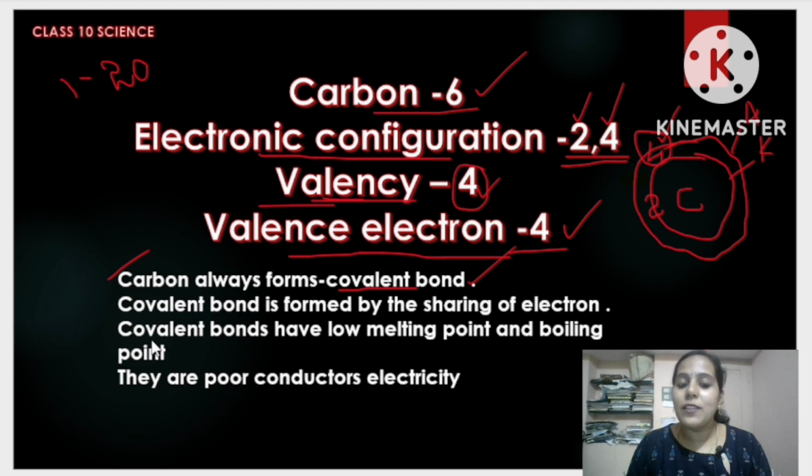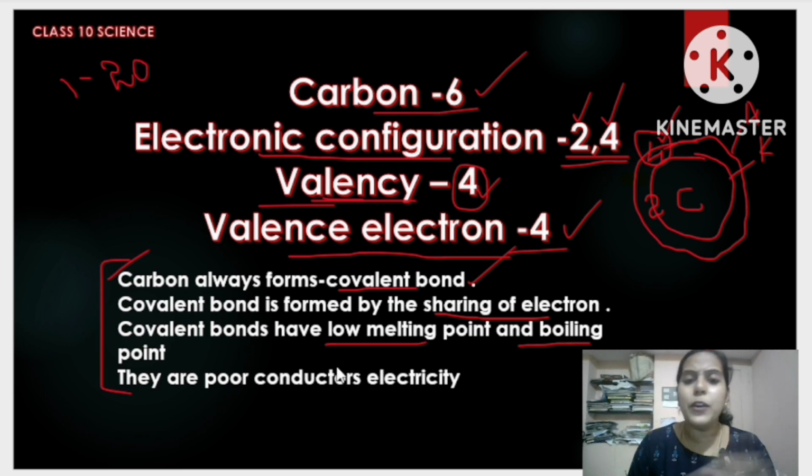Correct. So now this is the one way that you can explain. Define covalent bond andre the bond formed by sharing of electrons anta example baribodu. Okay na? Moving to next. Example higu kelbodu. Write the physical properties of covalent bond. See, first of all, that is formed by sharing of electrons. Secondly, these covalent bonds generally have low melting point and low boiling point as well. But ionic bonds are not like that. Ionic bonds have high melting point and also high boiling point. But covalent bonds have low melting point and low boiling point. Moving to next, they are the poor conductor of electricity.